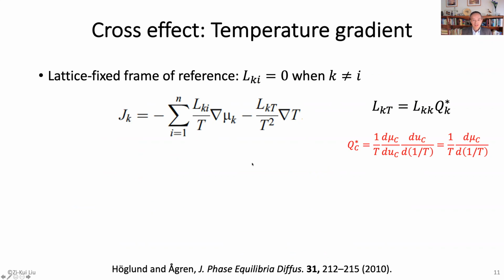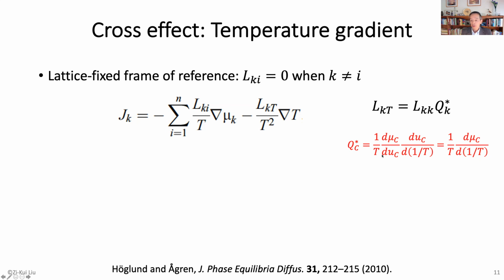Again, go back to Young's paper I mentioned earlier. So in the lattice fixed frame of reference, all the off-diagonal terms are 0. Okay, so this one's actually only one term. It's the chemical potential of the K only. Okay, so only LKK. And then you have another term in John's paper.